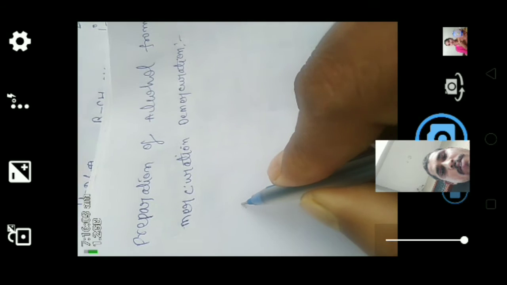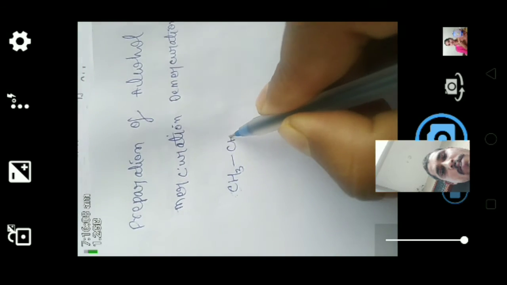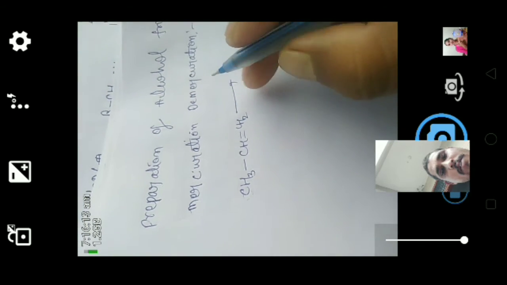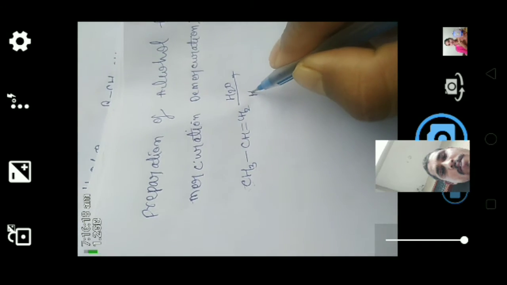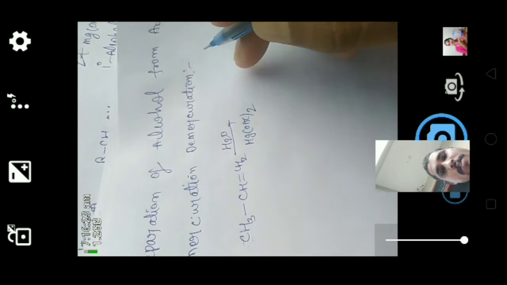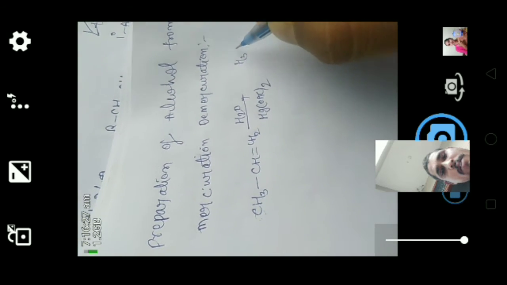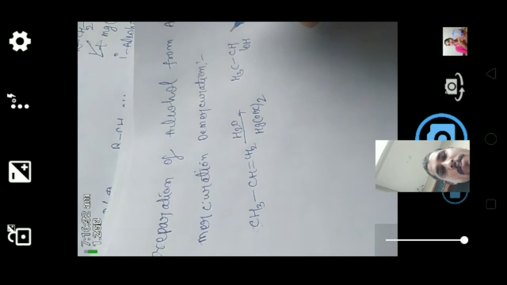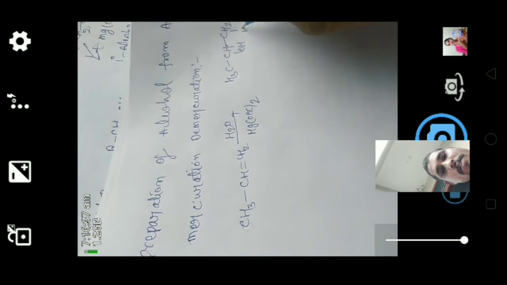Here the unsymmetrical alkene reacts with water and mercuric diacetate salt to give a secondary hydroxy mercury salt.